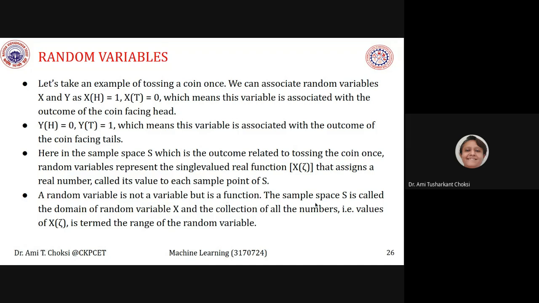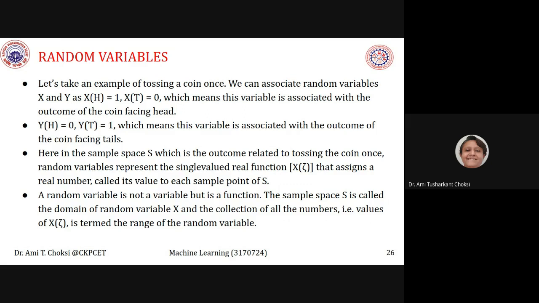The sample space S is called the domain of the random variable X, and the collection of all the numbers, that is the values of X, is termed the range of the random variable. The way we typically talk about any function, we have the domain and range.